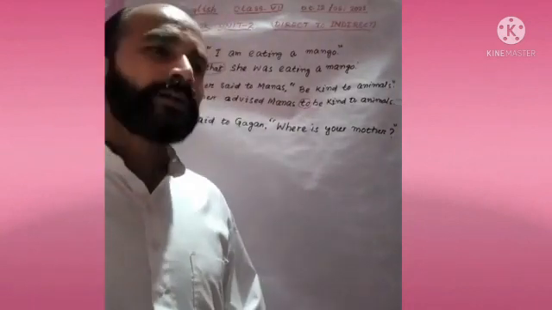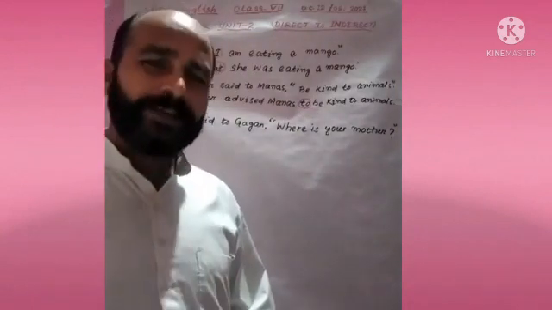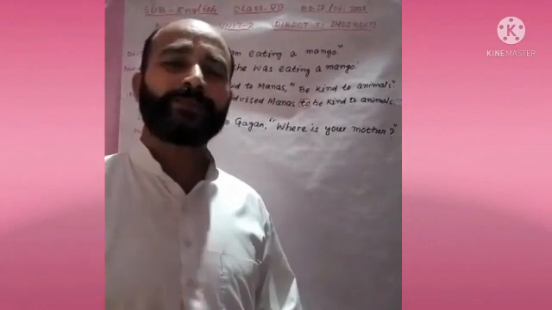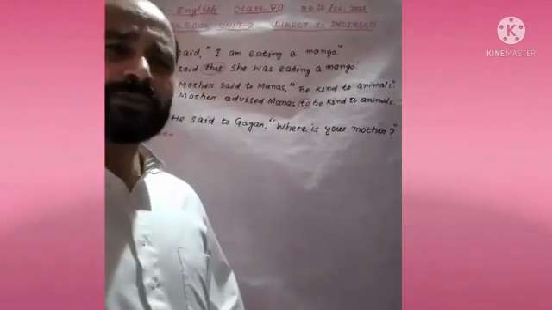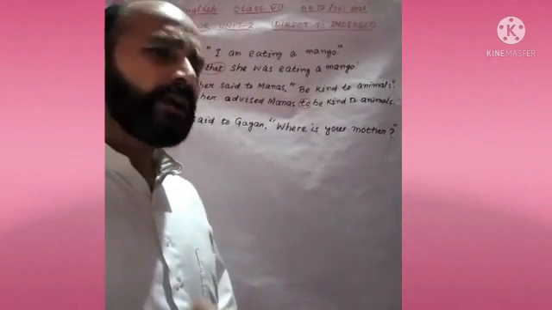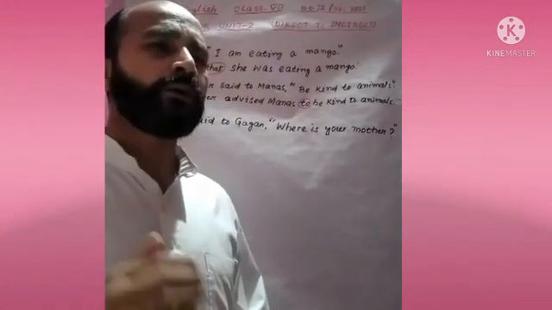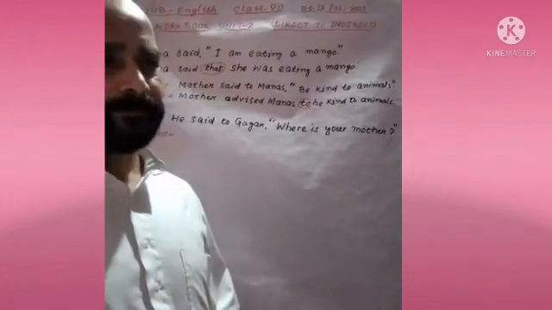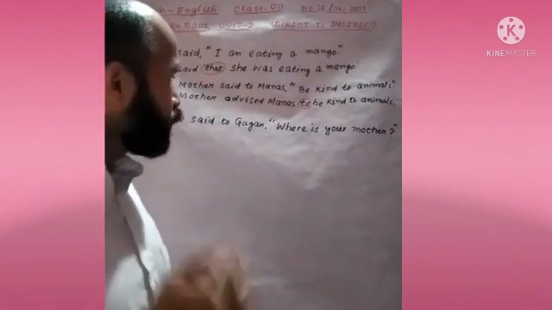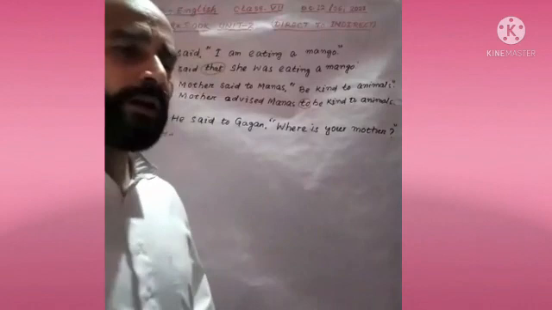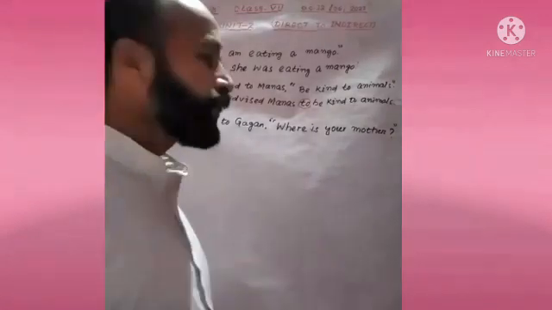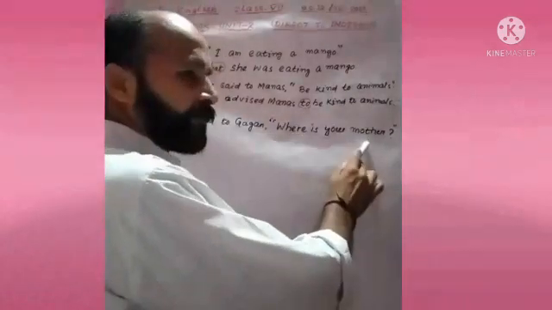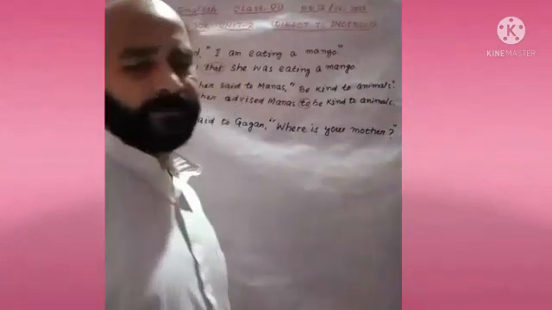First one, WH type questions, and the second one, yes, no type question. WH type questions, that means the sentence begins with WH words. Who, which, where, how, when, what. So today we will learn how to change the sentence of WH words.